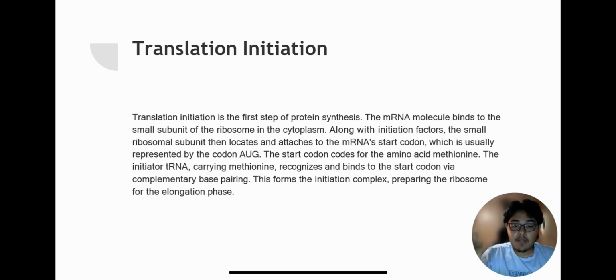The first process is translation initiation. Translation initiation is the first step of protein synthesis. The mRNA molecule will bind to the small subunit of the ribosome in the cytoplasm. Along with initiation factors, the small ribosomal subunit then locates and attaches to the mRNA start codon.